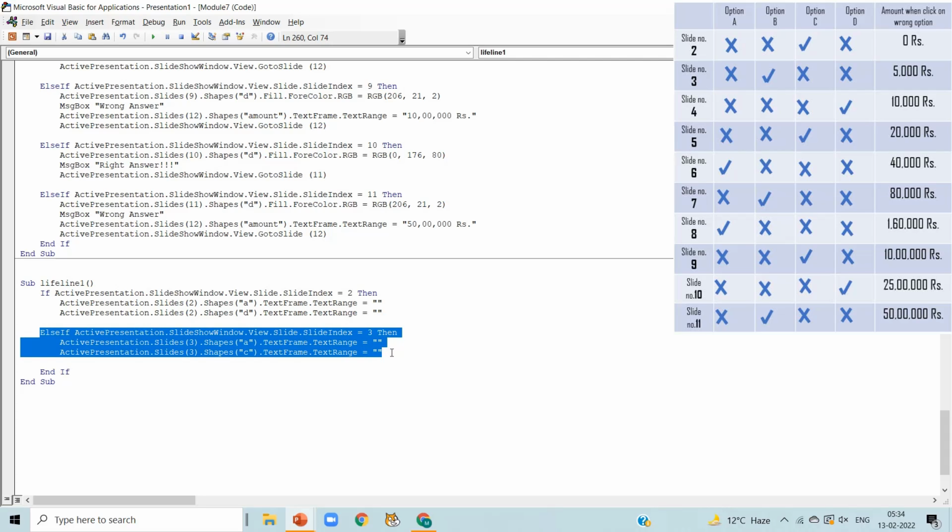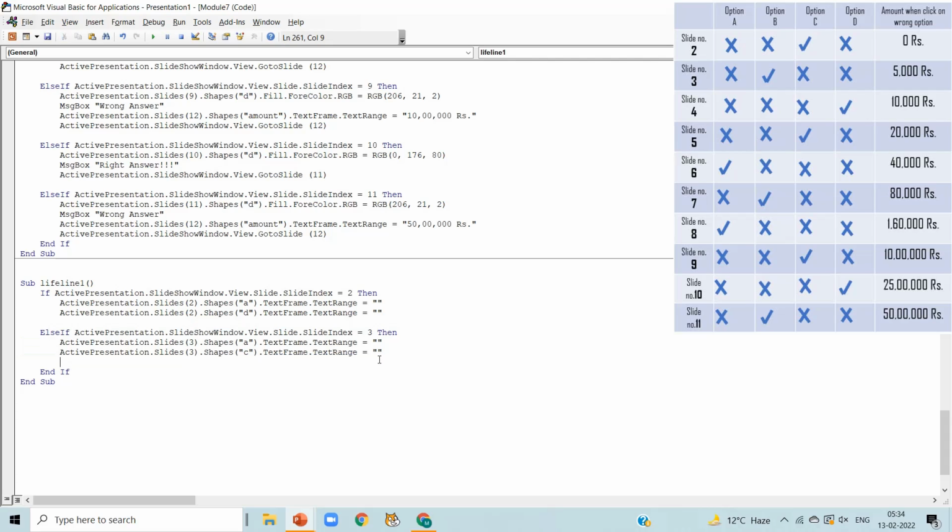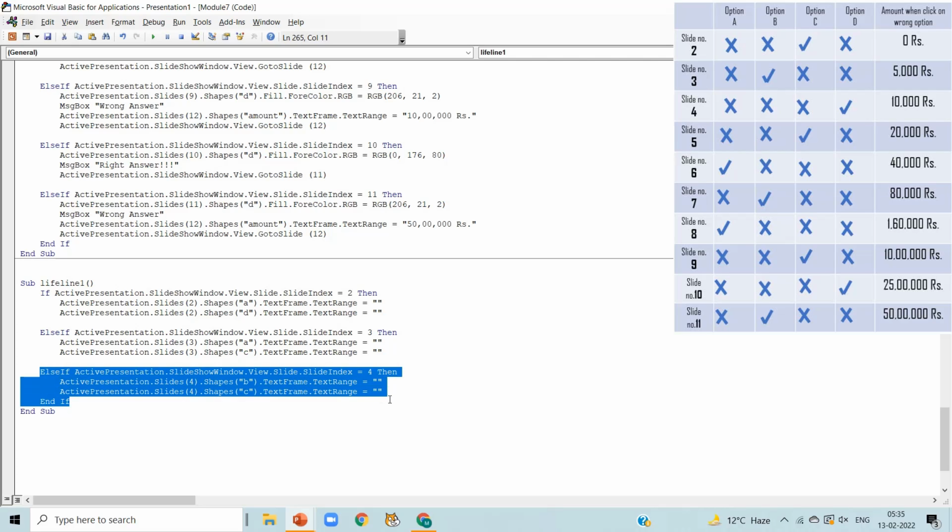Now copy the else if code and paste it again. As we are talking about slide number 4 here, change slide number 4 in 3 of the lines. In slide number 4, option D is correct. So we randomly choose option B and C to remove after using this lifeline.